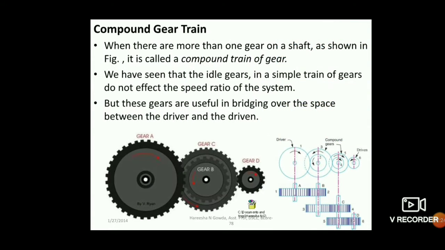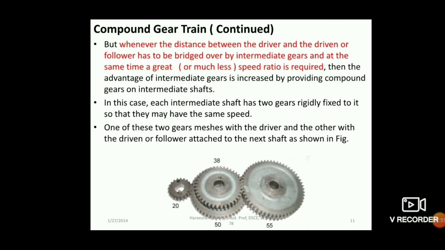Next type is compound gear. In a compound gear, on one shaft you have 2 or more gears. Previously you found that if you have only one gear on one shaft, it is called a simple gear. If you have 2 or more, as you can see here, in this shaft you have 2 gears fixed on the same shaft. So this kind of gearing system is known as a compound gear train. There are a lot of applications for it.